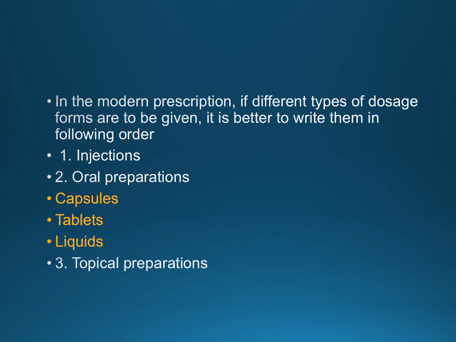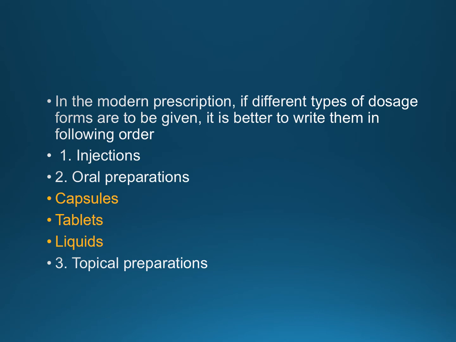Suppose a patient has to be prescribed injectables with oral or topical preparations, then the sequence should be: firstly you should write the injectables in the sequence of medications prescribed, then you can write the oral preparations.